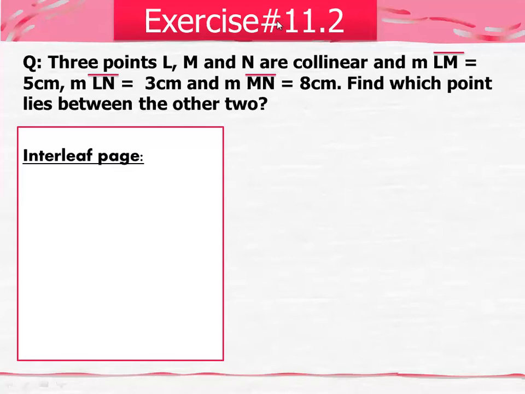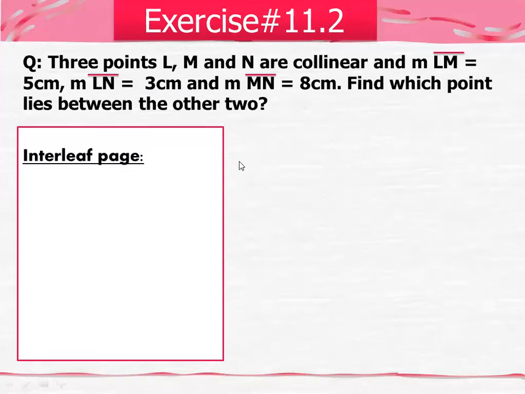Measurement of LM is equal to 5 centimeter, measurement of LN is 3 centimeter, and measurement of MN is 8 centimeter. Find which point lies between the other two. With respect to the given measurements, you have to find which point lies in between. One important thing is that please place these short line segments over the points. This is a must.